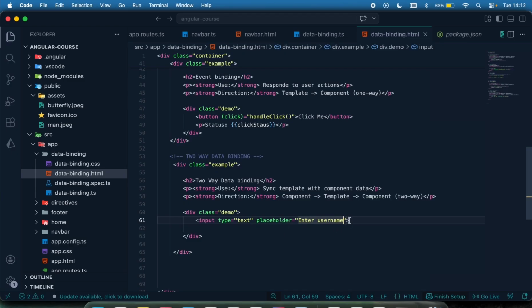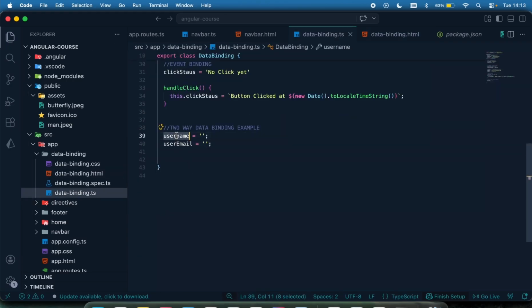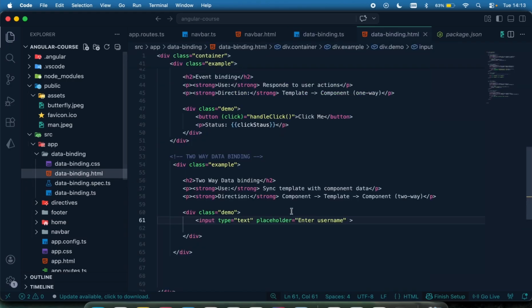And then for me to create a two-way data binding so we can keep an eye on a change right here in the username, I need to use a special term like this: put your double bracket and call it ngModel.